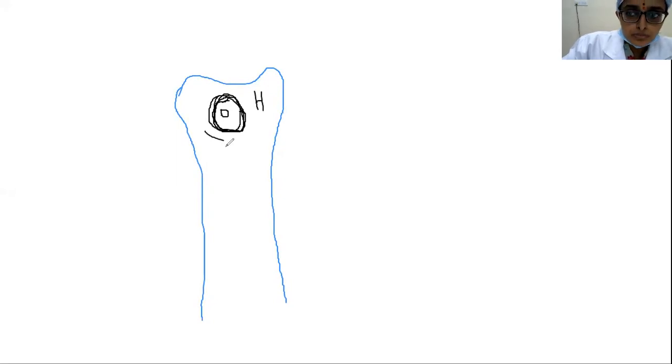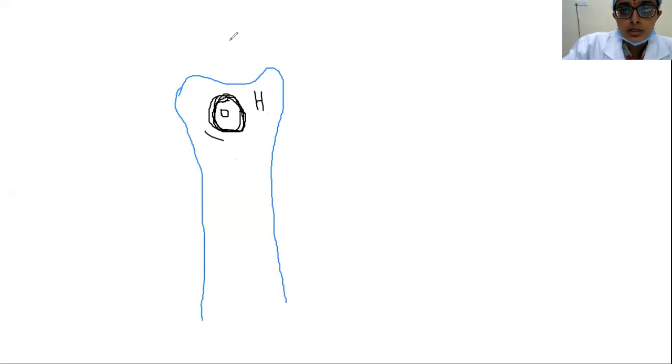And the zone of transition, that is the gap between the diseased bone and the healthy bone, is also very narrow in case of benign bone tumors. Coming to the aggressive bone tumors, say this is the bone.